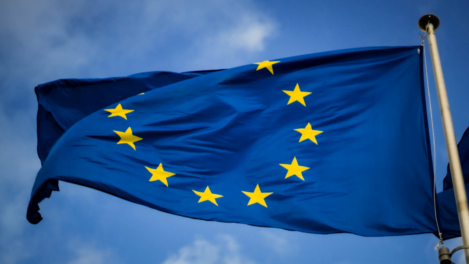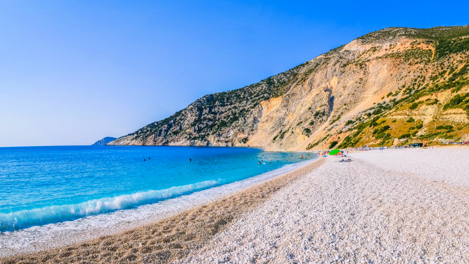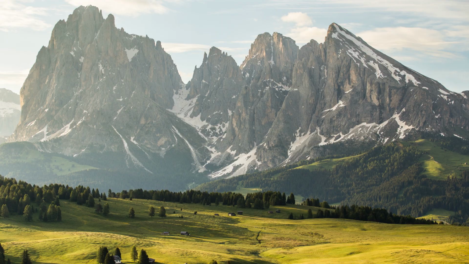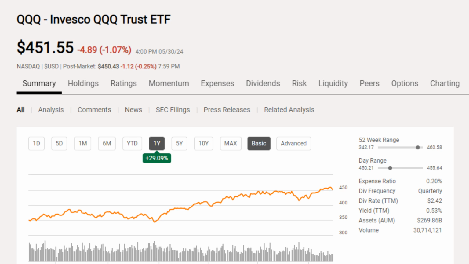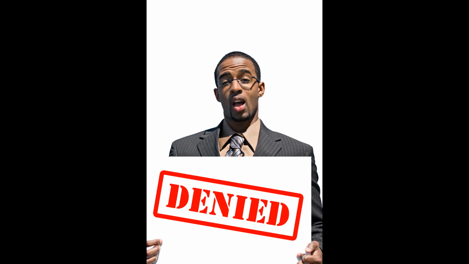But the problem is that you live in the European Union, and although you can enjoy the wine of southern France, the beaches of Greece or the Italian Alps without even having a passport, you cannot buy American ETFs due to the EU regulations. If you go to your broker and type in QQQ, the ticker symbol of the famous USA NASDAQ 100 ETF, your purchase will be denied.